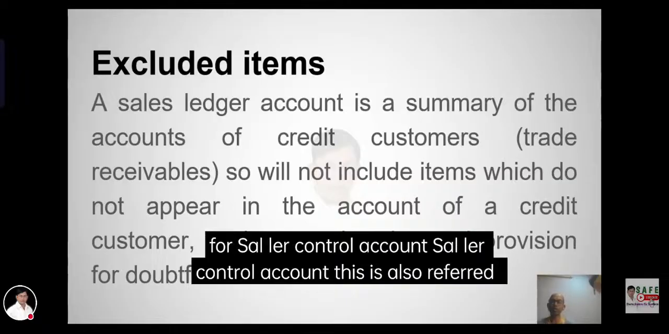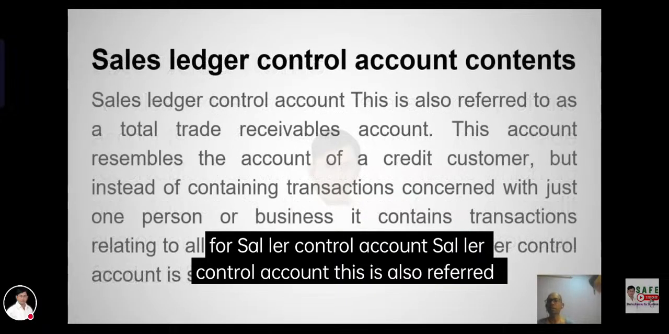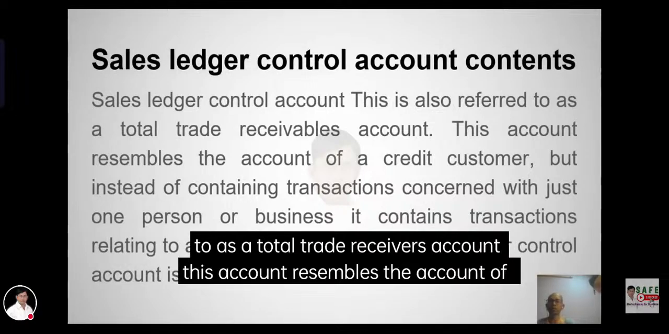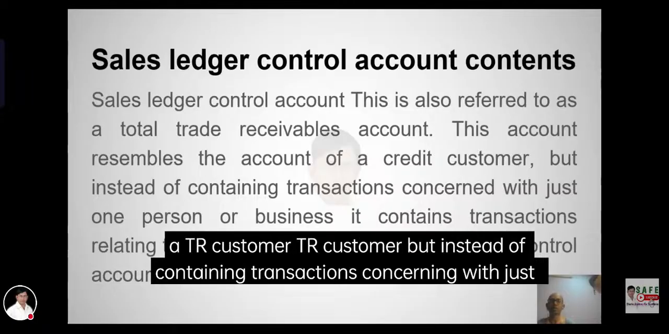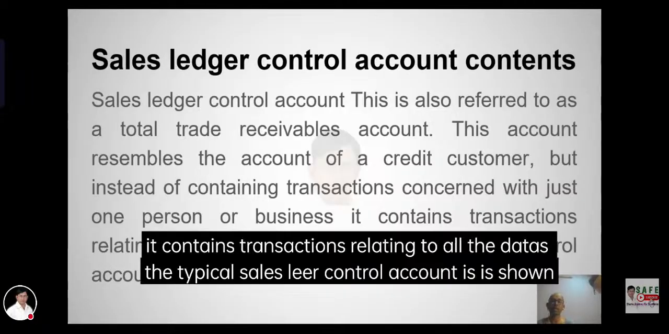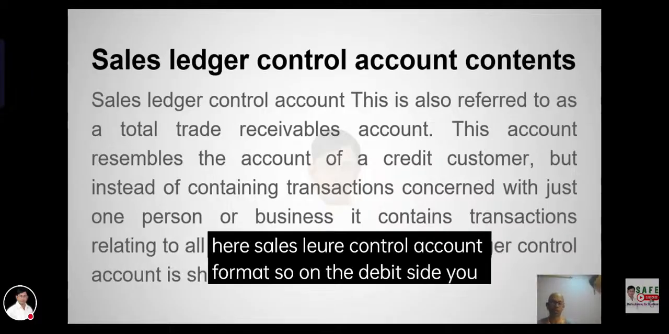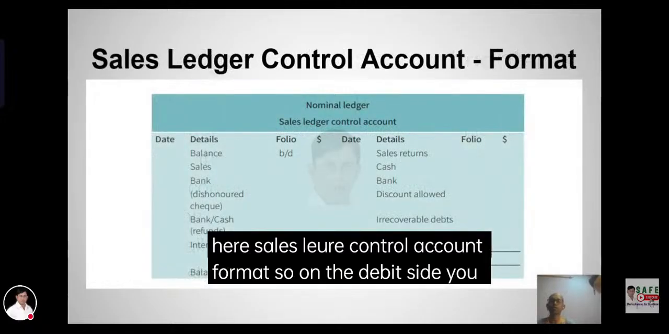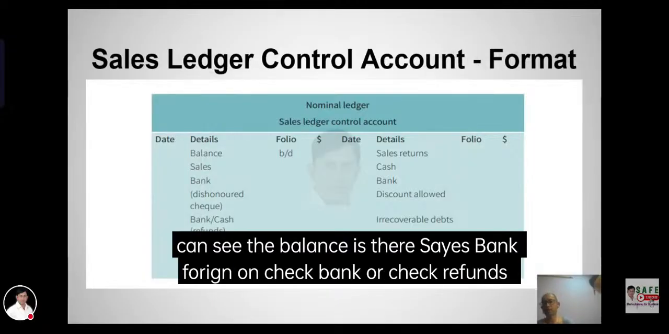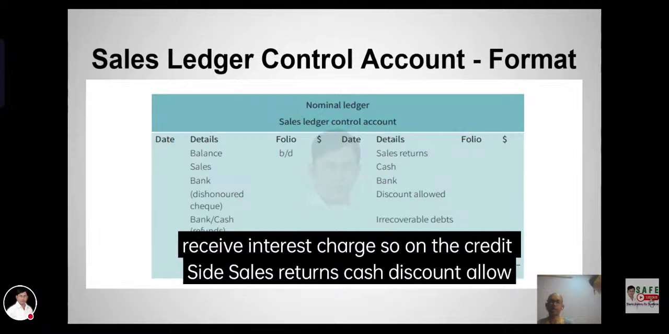Such as cash sales and so on. Sales ledger control account. This account reveals the amount owed, but instead of containing transactions for one customer, it contains transactions for all the debtors. The typical sales ledger control account: on the debit side you can see the balance, sales, and purchase items, discharge. On the credit side, sales items, cash, discount allowed.